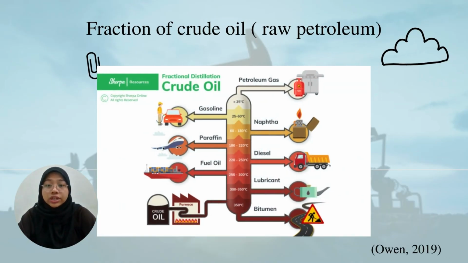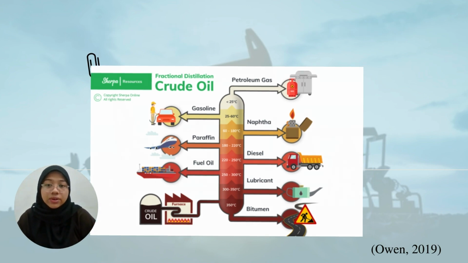So, this is an illustration of the fractions of crude oil. We have bitumen, lubricant, fuel oil, diesel, paraffin, naphtha, gasoline, and petroleum gas. So, which one is made into plastic? Based on our research, naphtha is the one that is made into plastic. The production of plastics involves the polymerization of monomers derived from naphtha.